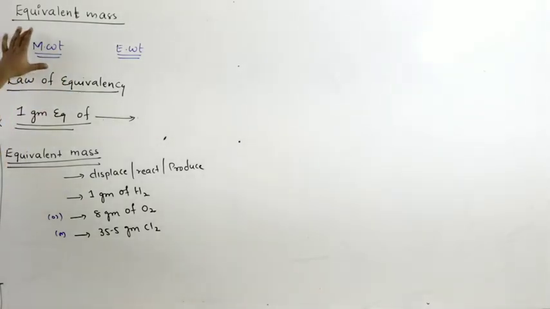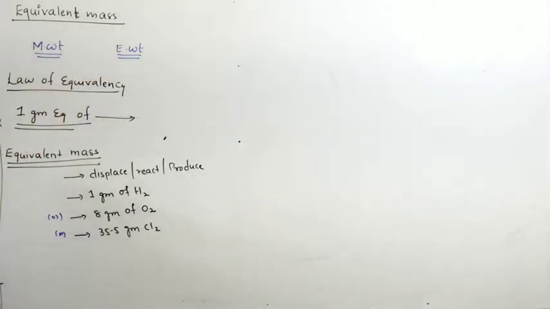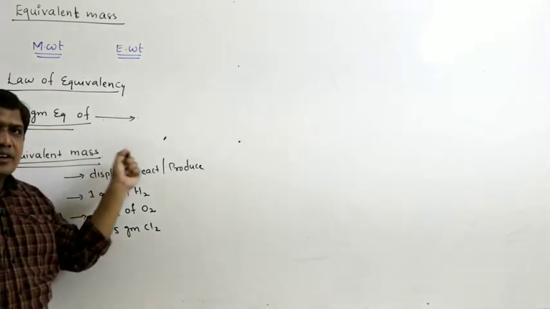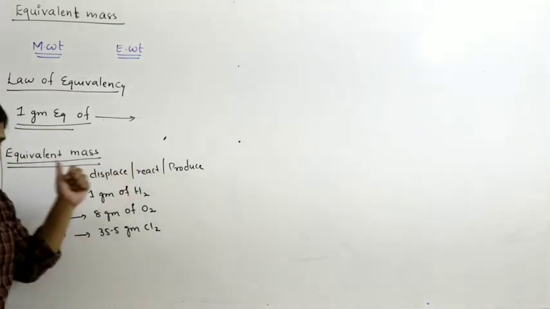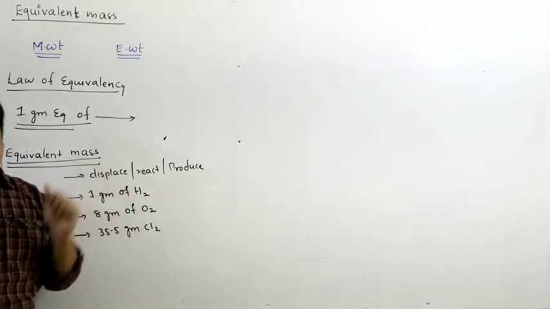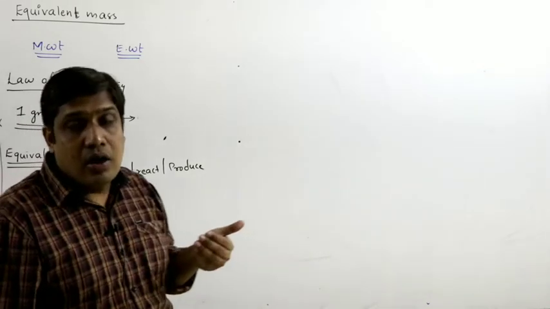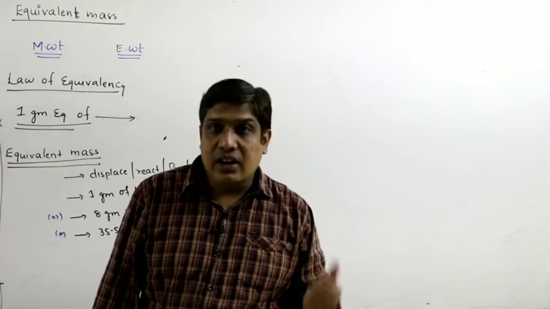The difference is it depends upon the nature of reaction. So it is very important to understand the difference. Once again, equivalent mass of a substance is the mass that can displace, react or produce 1 gram of hydrogen or 8 grams of oxygen or 35.5 grams of chlorine, or the mass that can combine or liberate 1 mole of electrons.